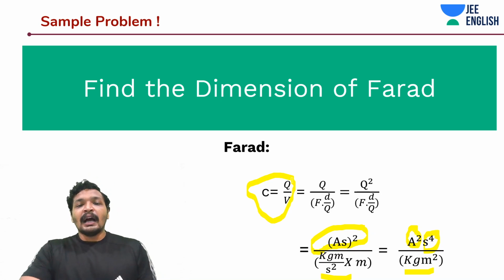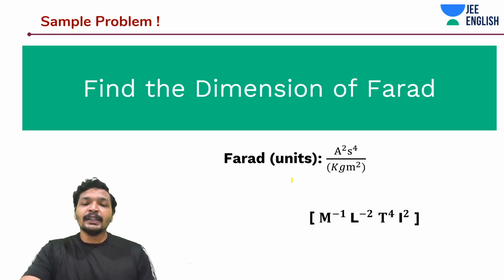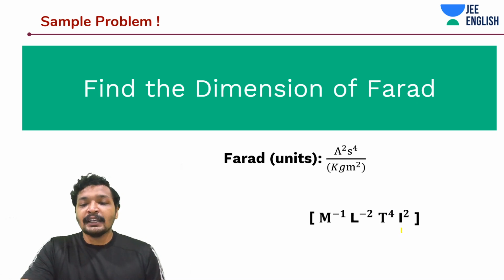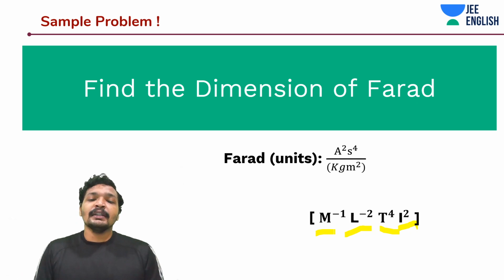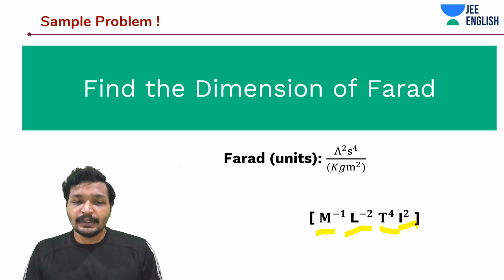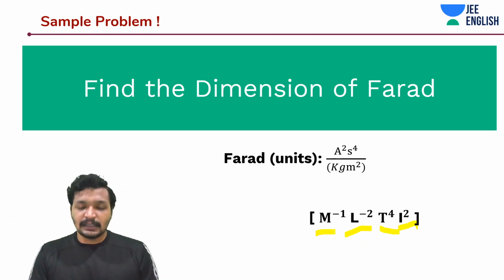So it's ampere squared by second to the power 4 by kg meter whole square. That's going to be ampere square means I squared. Second to the power 4 means T to the power 4. Length divided by length square means L to the power minus 2. And M to the power minus 1 is for the division by kgs. Remember this, guys, remember this.